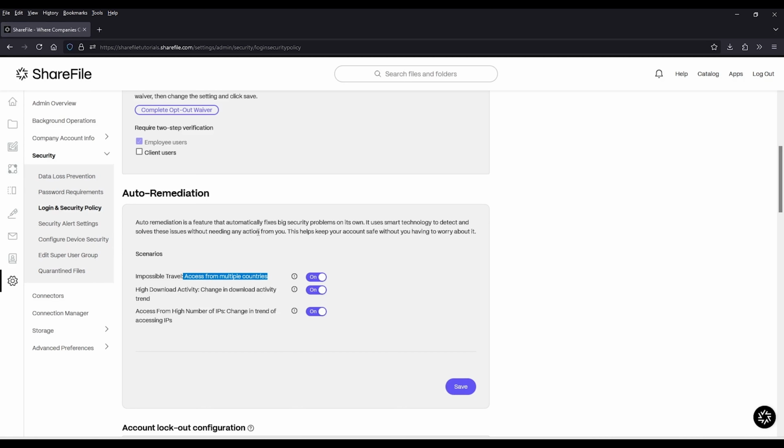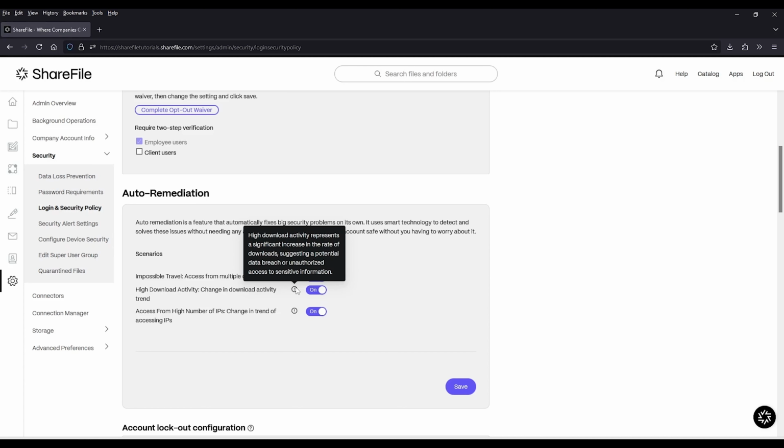In another scenario, not necessarily a compromised account, but let's say high download activity. So this could be an angry employee who is downloading all of the content before they delete it or before they leave the company, something like that. ShareFile is monitoring what your users are downloading regularly, and if we detect an unusual change, so a significant increase in the rate of downloads is how we word it here. Maybe it's a data breach, maybe it is unauthorized access, whatever the case is. If we detect an unusually high amount of downloads, then we also kick that user out, force a password reset, so that we have to verify who that user is.